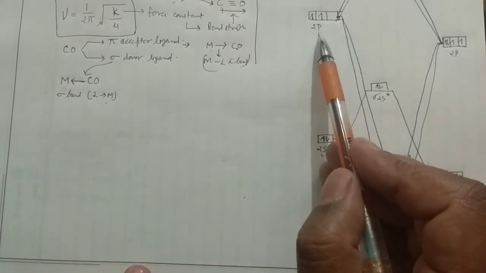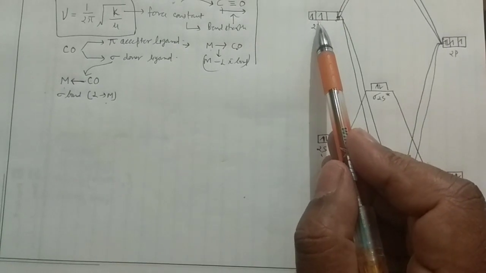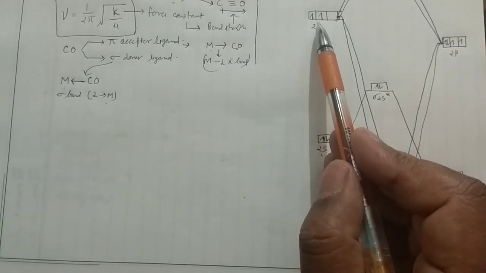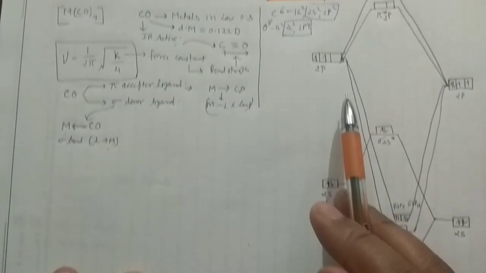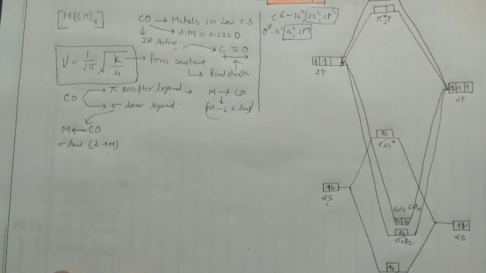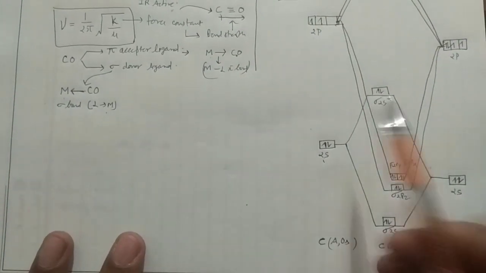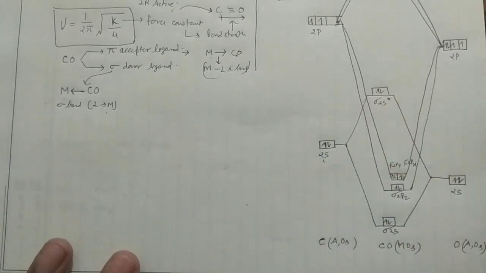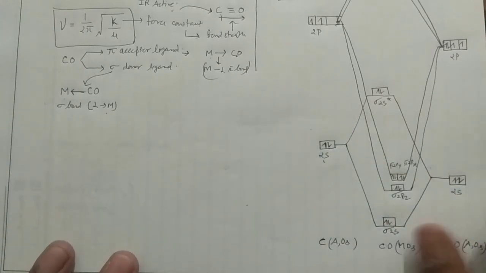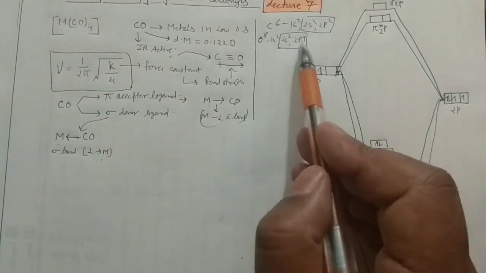Okay, and this is the 2p of the carbon, which is having 2 electrons. You know, the carbon is 2s2 2p2 configuration. You can see here, this is 2s2 2p2 configuration. So they are having these electrons. And then your oxygen is also having 2s2. This oxygen is 2s2 2p4.